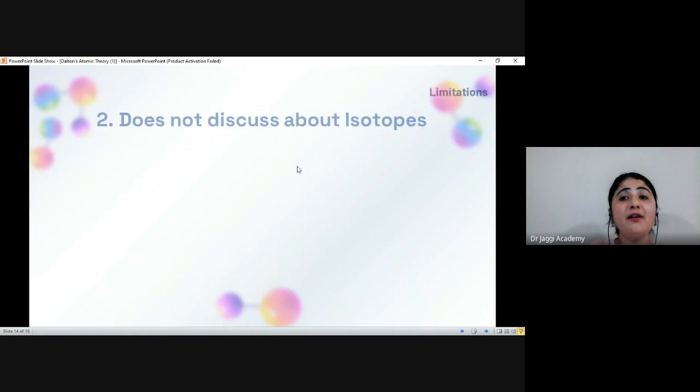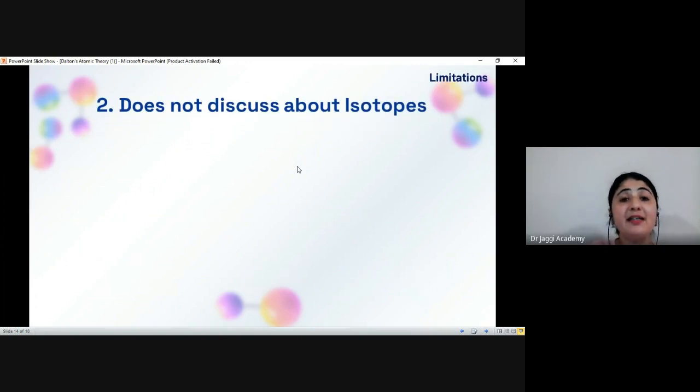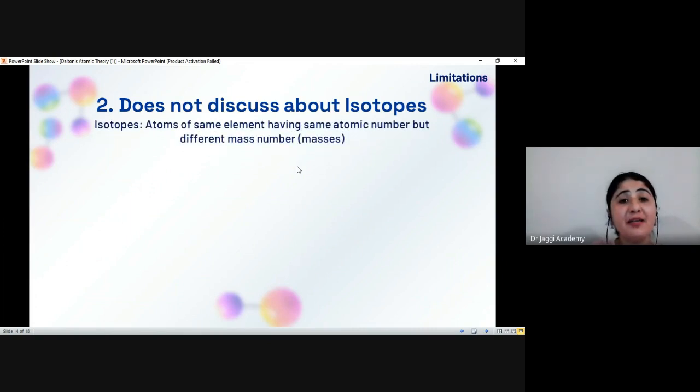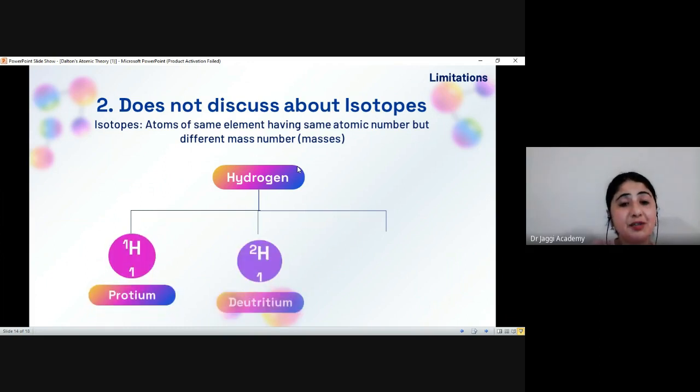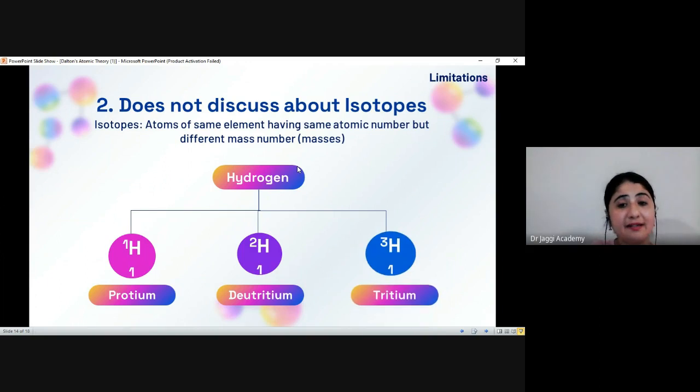The second shortcoming of Dalton's atomic theory is that it doesn't discuss isotopes. What are isotopes? They are atoms of the same element having the same atomic number but different masses. For instance, hydrogen exists in three isotopes: the first is protium, the second is deuterium, and the third is tritium.